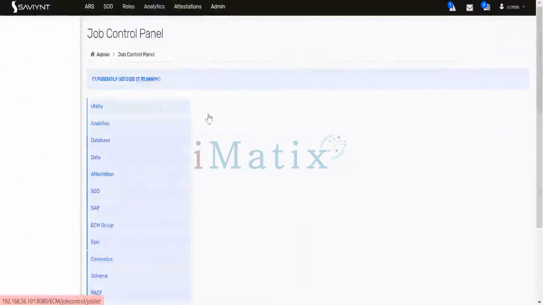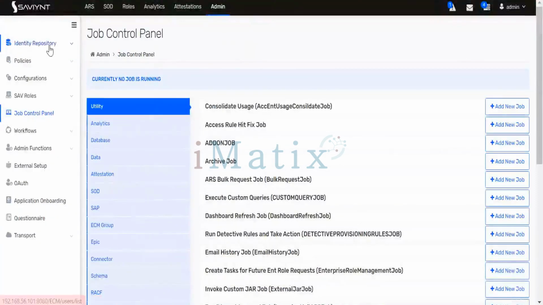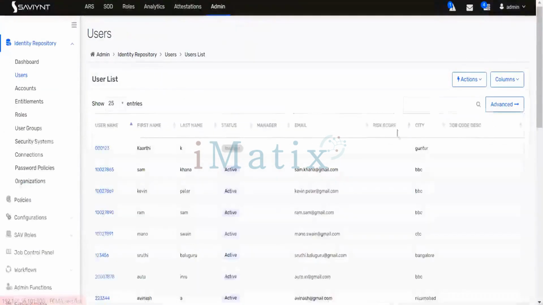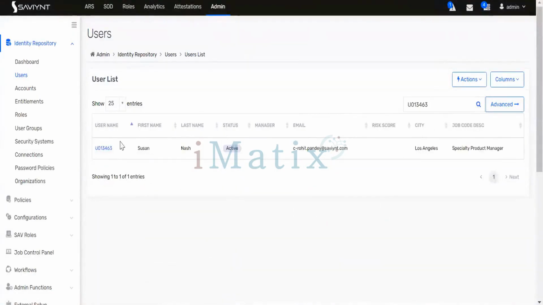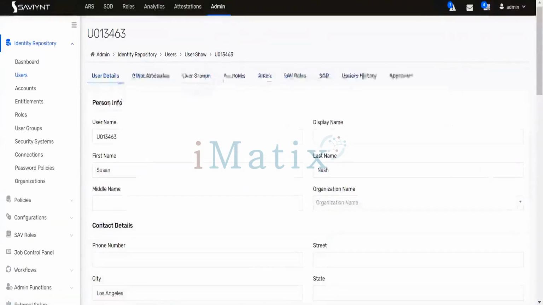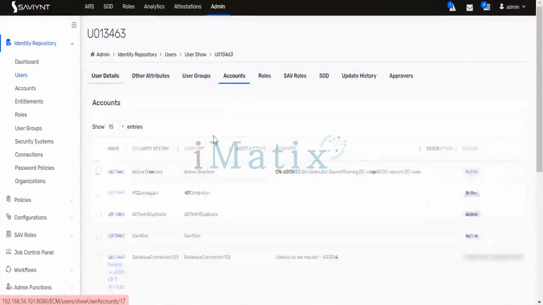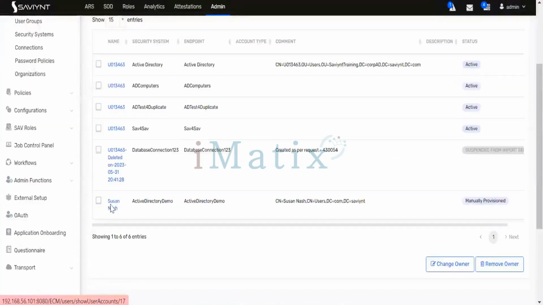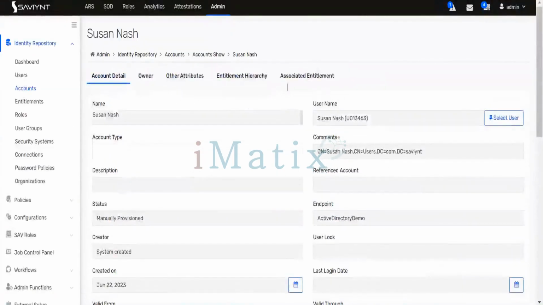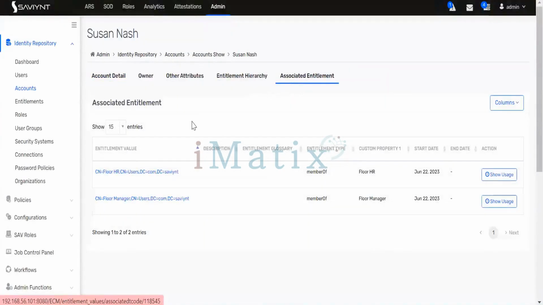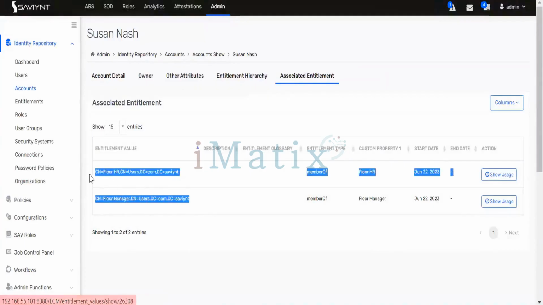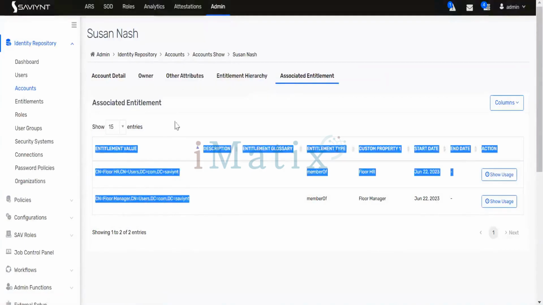If I now open the user, go to your admin, click on the field add active directory, click on user and filter the user. Now open the user, go to account tab. In the account tab, let's open the active directory demo. Once you open it, go to the associated entitlement and you will see both entitlements present.